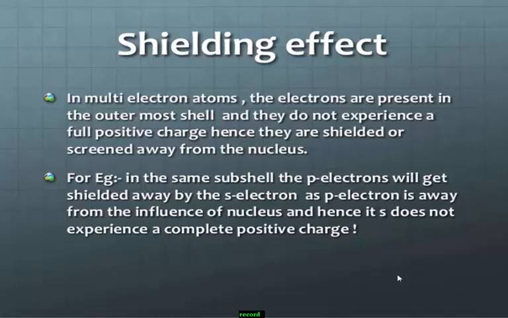This is known as the shielding or screening effect. For example, in the same shell, p electrons get shielded by the s electrons, as the p electron is away from the influence of the nucleus, hence it does not experience the complete positive charge.